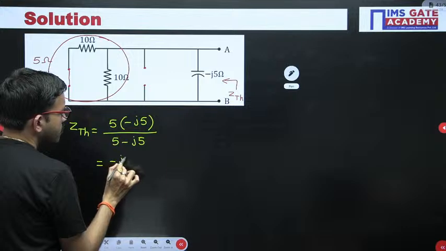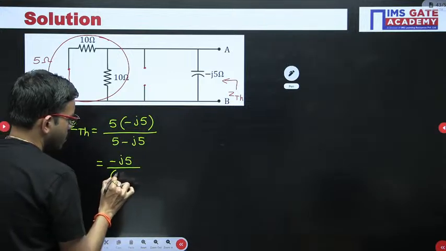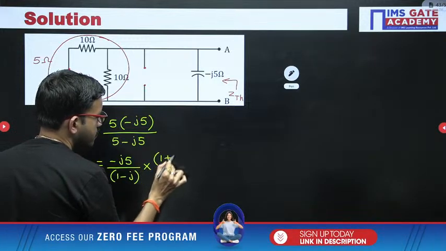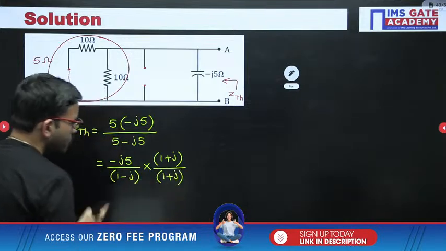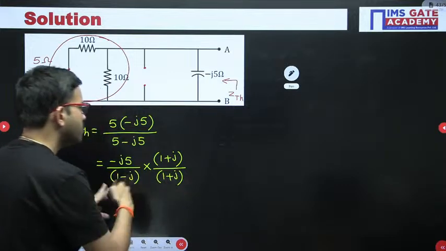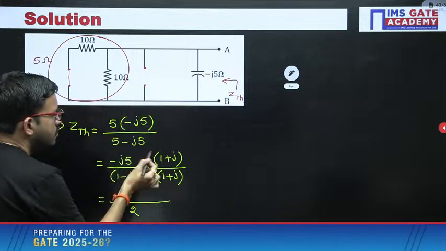You are having numerator minus J5 divided by 1 minus J. Okay, multiply and divide with 1 plus J. So here denominator we already discussed, a square plus b square format you are getting. That means 1 plus 1 is 2. And numerator just multiply.